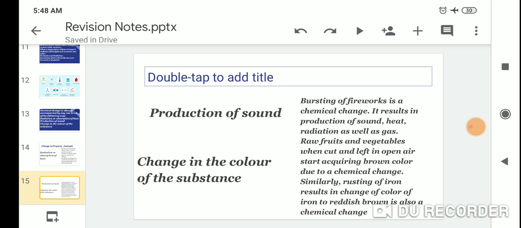Change in the color of the substance: raw fruits and vegetables, when cut and left in the open air, start to turn brown due to a chemical change. Similarly, rusting of iron results in a change of color of iron to reddish brown, which is also a chemical change.